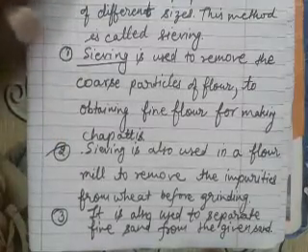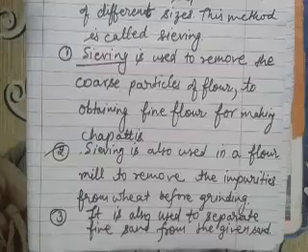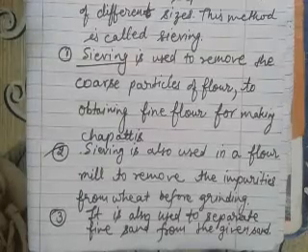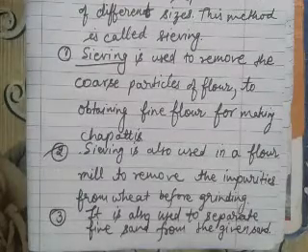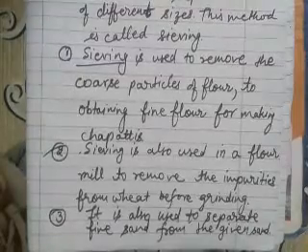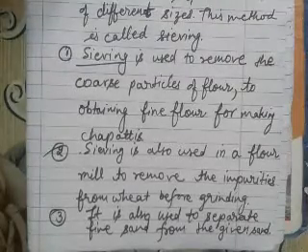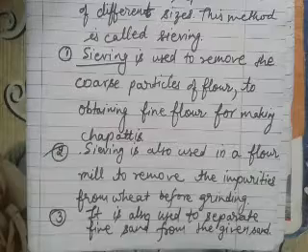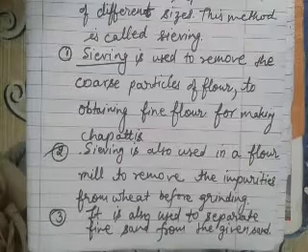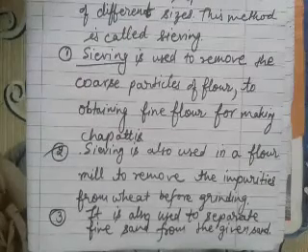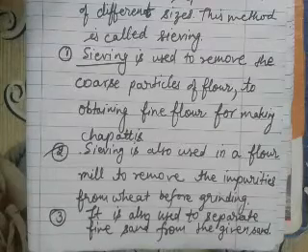In industry, sieving is used to differentiate the different sizes of cashew nuts in the cashew nut factories.